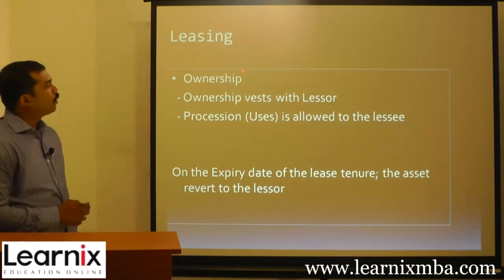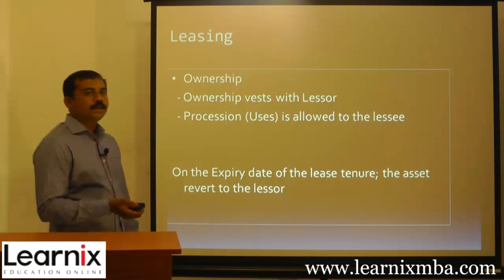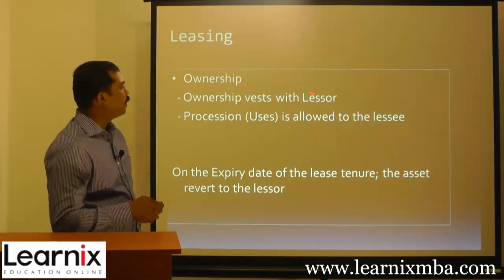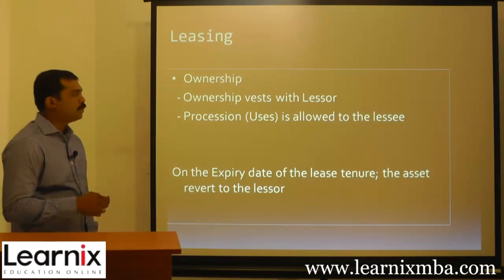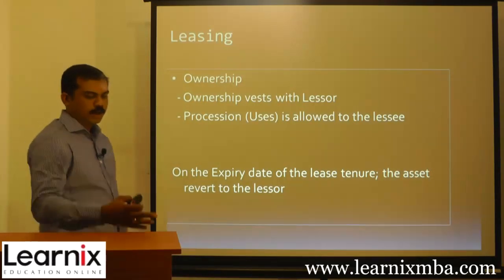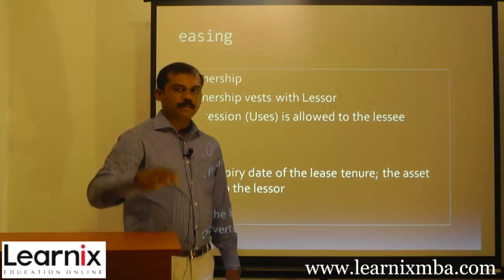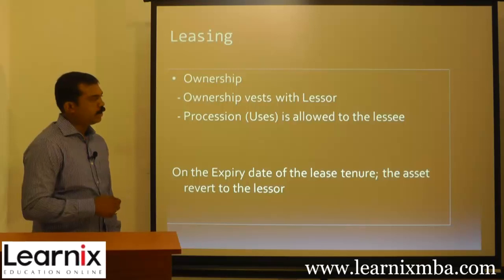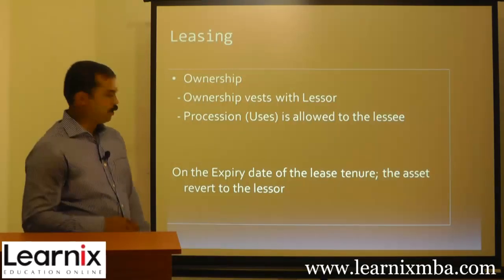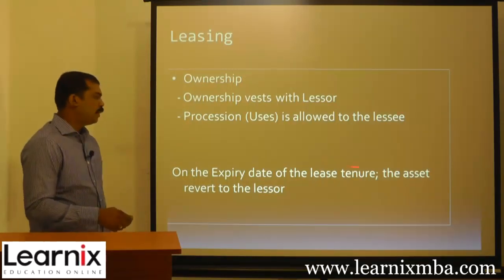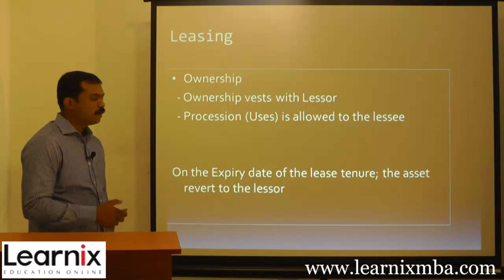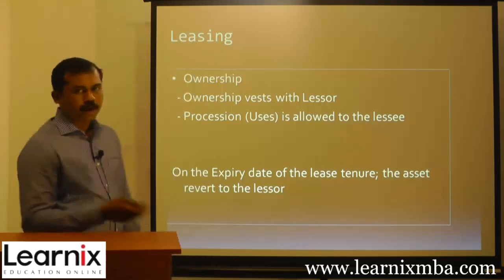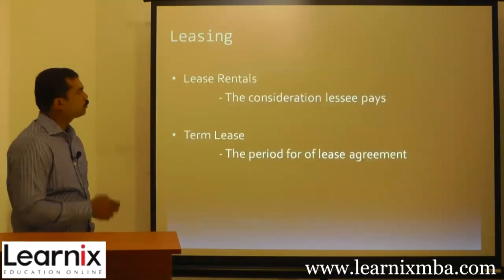So in the case of leasing, ownership is with the lessor. That means the person who actually owns the asset has the ownership. Ownership rests with the lessor, and possession, that means use, is physically available in some other place, that is, with the lessee. Ownership is with the lessor, and possession is allowed to the lessee. On the expiry date of the lease tenure, the asset reverts to the lessor. After using it, it should be given back to the lessor.